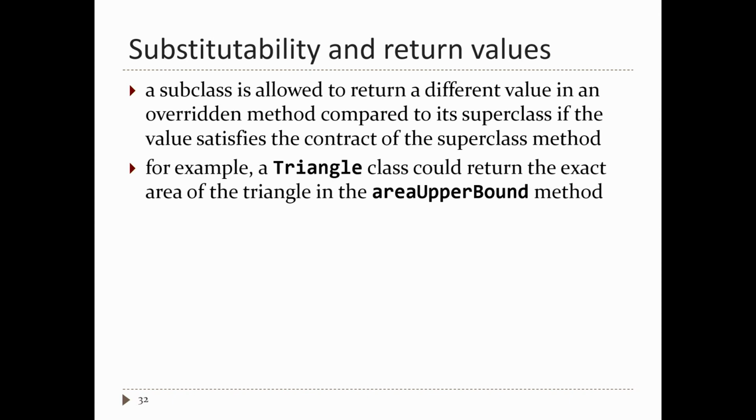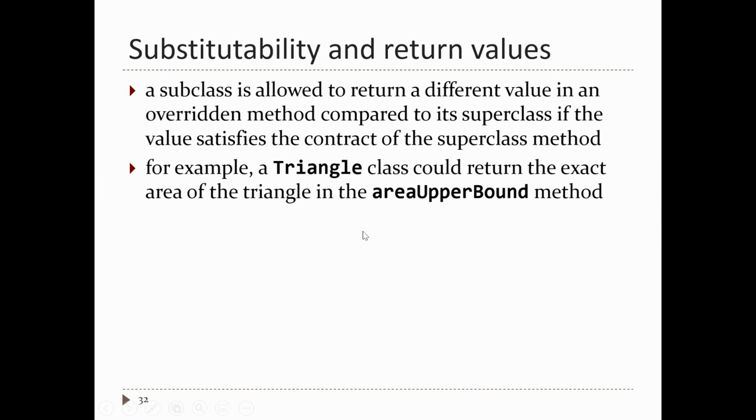Okay, so that's what happens with a return value. That's what happens when the return value is not compatible with the superclass description of the method. Now, does that mean that a subclass always has to return the exact same value as the superclass method? The answer is no. It can return any value as long as the superclass contract is still respected.